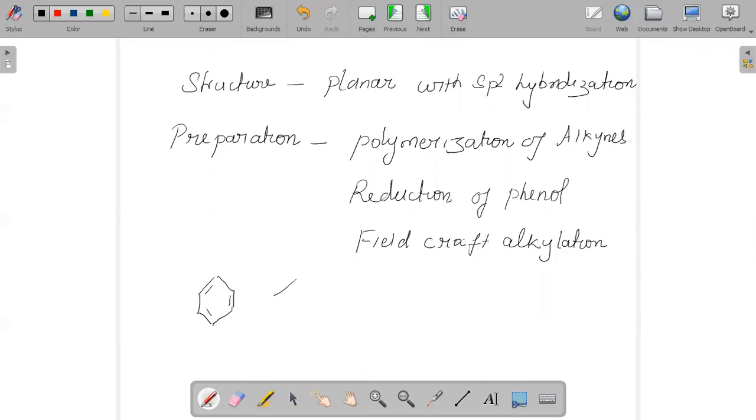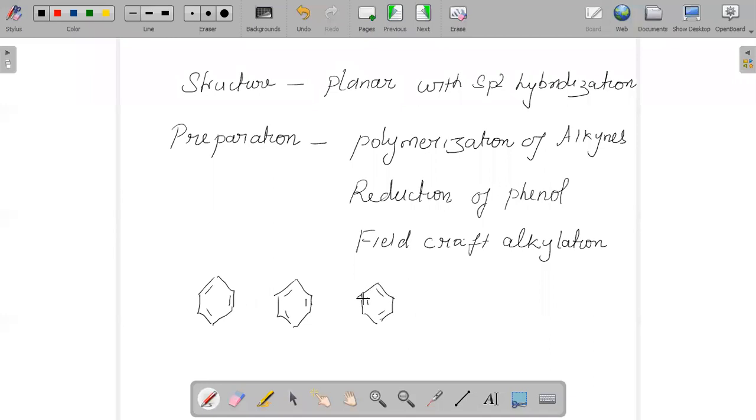You can start from here, both are the same, but you can change the position of the bonding. So the position of the double bond can change. The condition is it should be alternate.